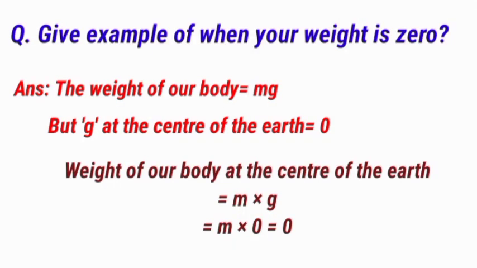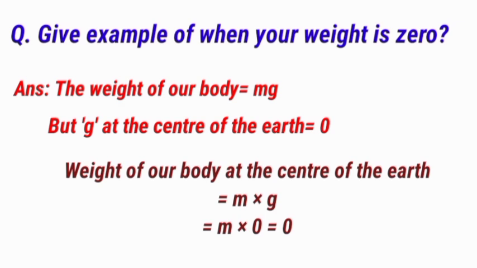Let's solve this question. Give an example of when your weight is 0. The weight of our body equals m into g, where m is the mass of our body and g is the acceleration due to gravity of Earth. We know the value of g is 9.8 meter per second square, but the acceleration due to gravity at the center of the Earth equals 0.